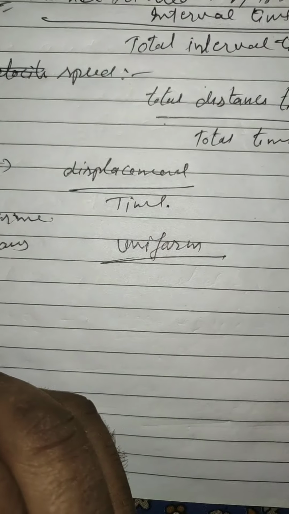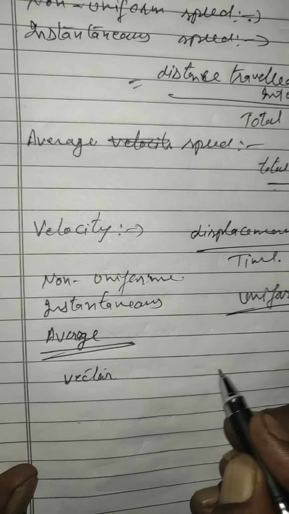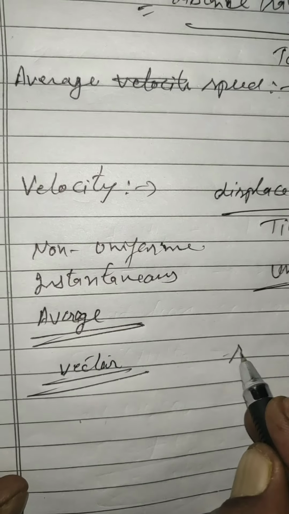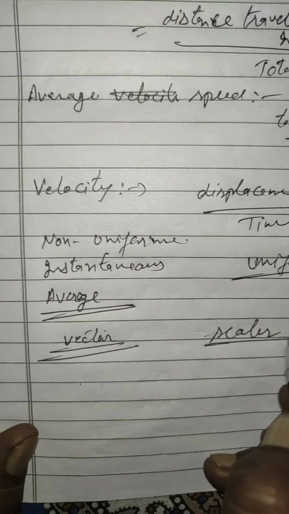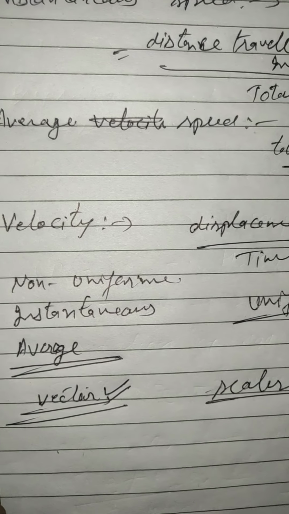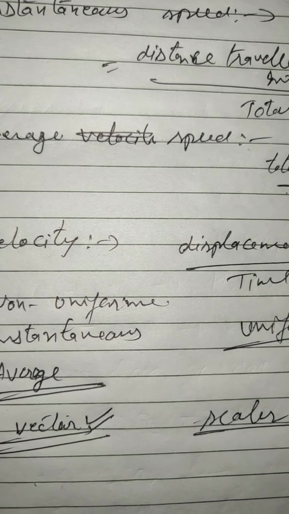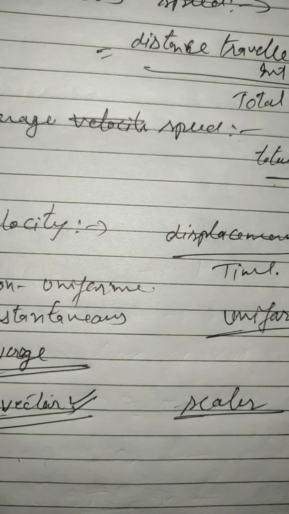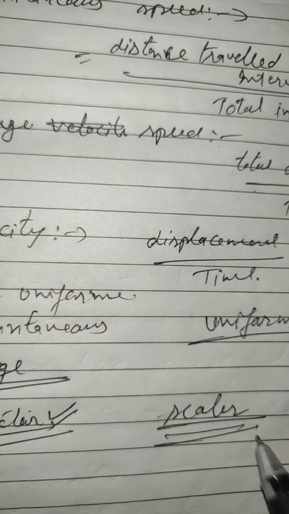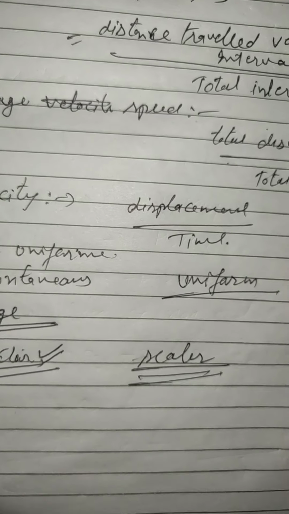Speed is a scalar quantity, while velocity is a vector quantity. As I already told you earlier, vector quantities are those having magnitude as well as direction, while scalars are those having only magnitude, with no direction.